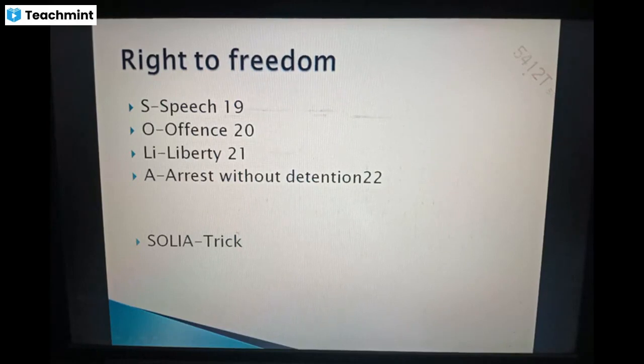Next, A for arrest without detention, Article 22. So for remembering this, you just remember the technique SOLIA. Right to speech 19, O for offense 20, LI is liberty 21, arrest without detention is 22. This is the technique for right to freedom.